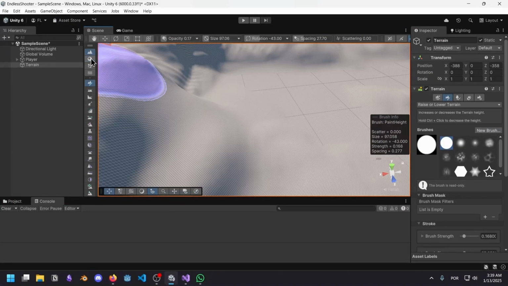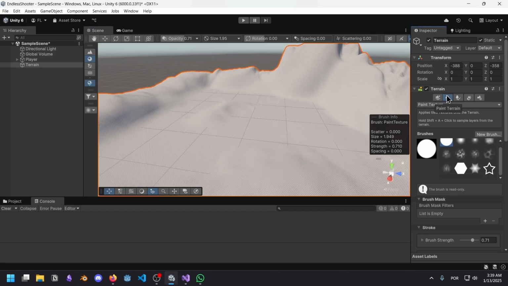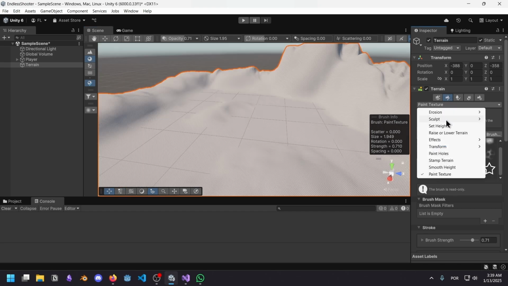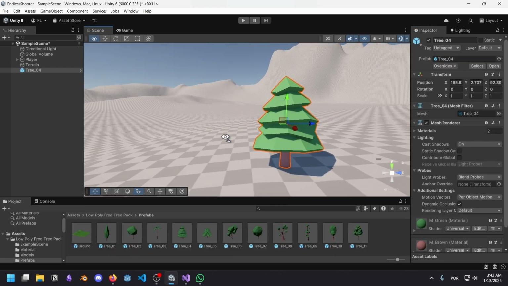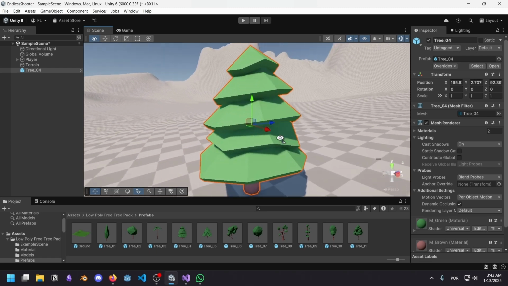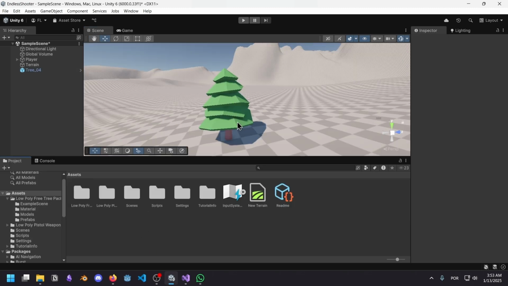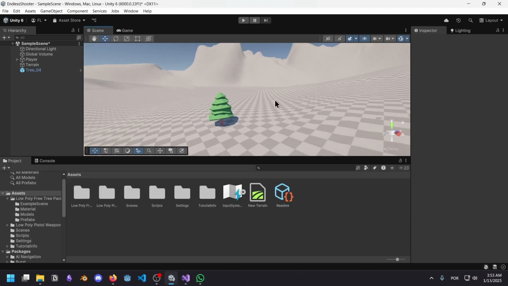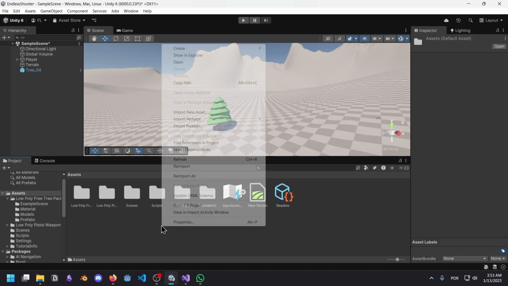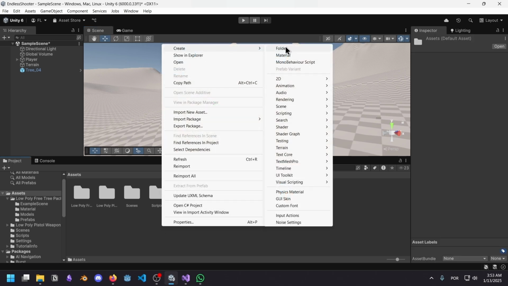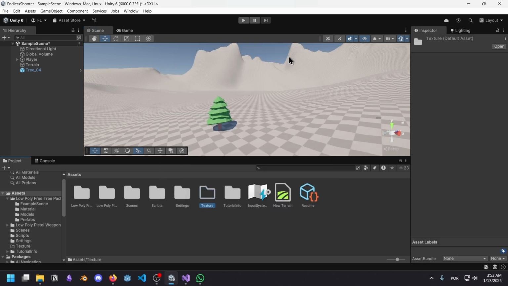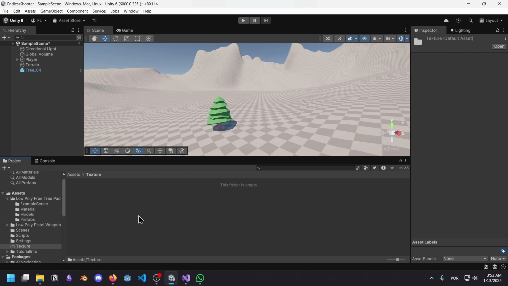All right, let's change to material mode. Paint texture. Our game is going to be composed of solid colors based off of this tree here. So we need some textures. So we got to paint the terrain with some flat colors here. And I'm going to go create a new texture folder. And in here, I need to import flat colors because that's all I'm going to use as textures.